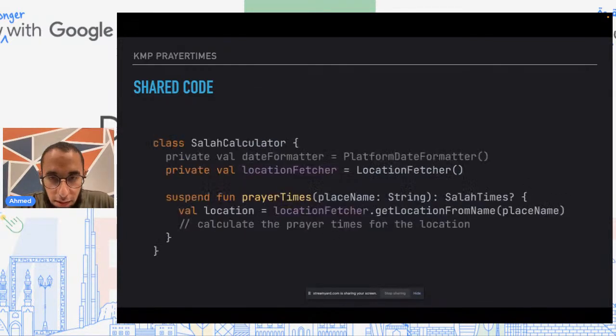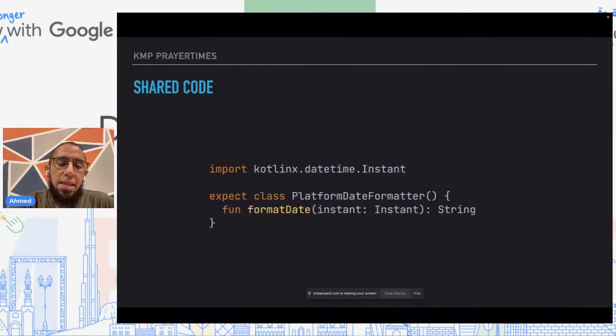In addition to this, if you notice also, there was a platform date formatter here. And this is one of the ways that we vary code in Kotlin Multiplatform, using expect actual, where we have an expected class and we have an implementation class. And as was mentioned in the first talk, this is just one of the 2 ways where we can differ business logic depending on the platform.